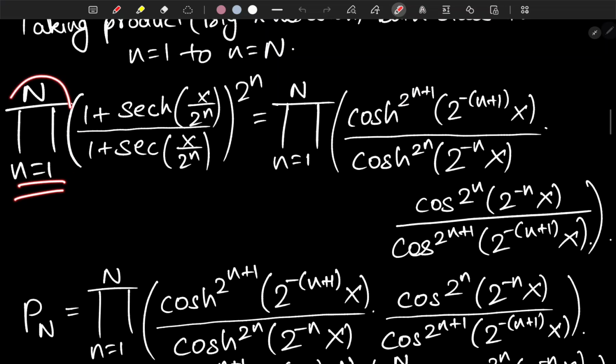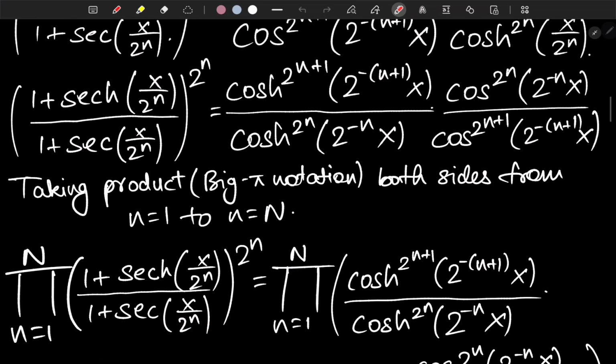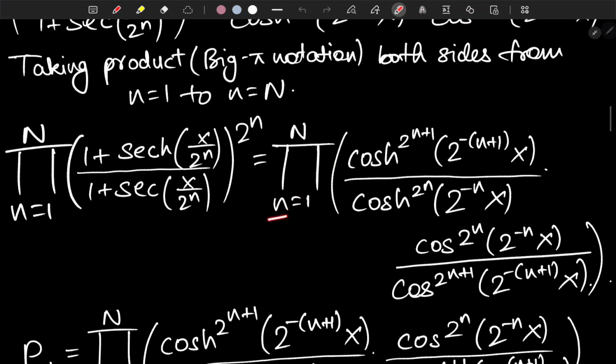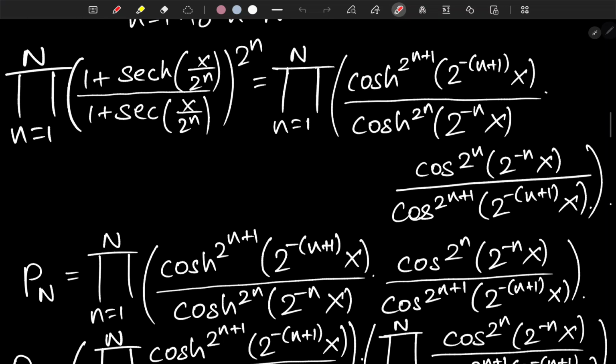So this product comes out to be here, and the argument that we were playing on so far. On the right hand side we're going to have the product as n goes from 1 to capital N of hyperbolic cosine of 2 to the n plus 1 of 2 to the negative n plus 1 x over hyperbolic cosine of 2 to the n of 2 to the negative n x, times cosine of 2 to the n of 2 to the negative n x over cosine of 2 to the n plus 1 of 2 to the negative n plus 1 x.